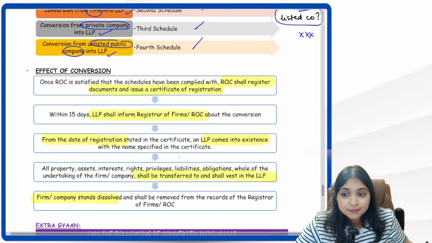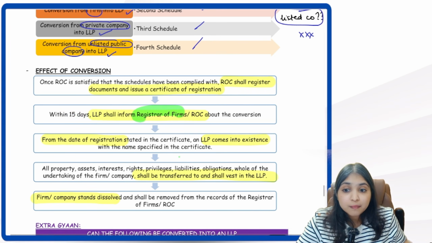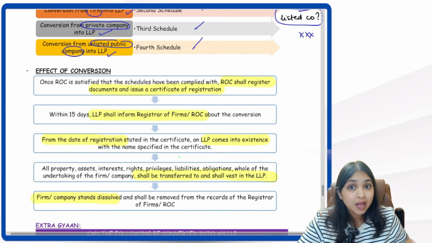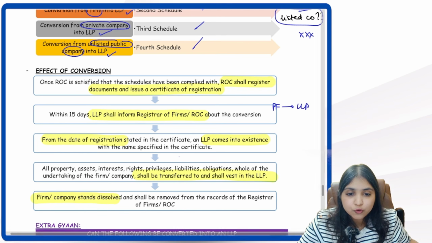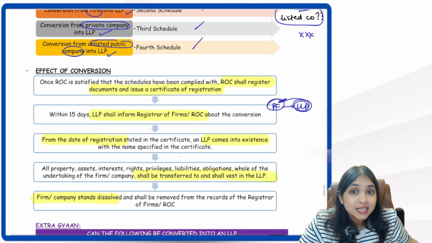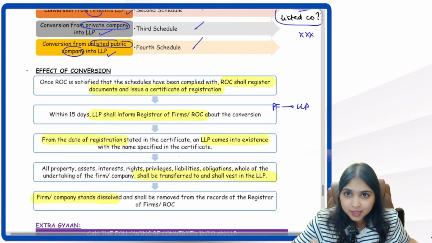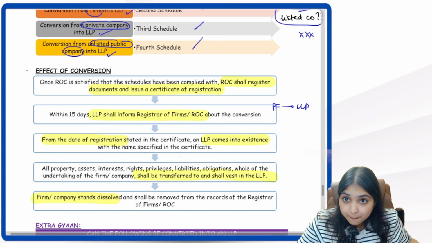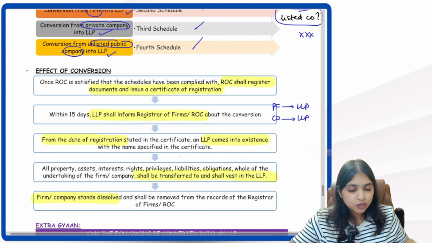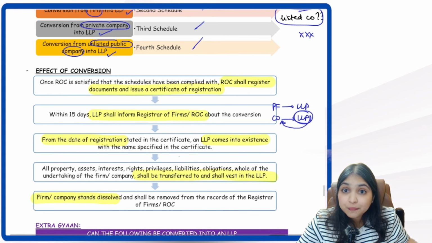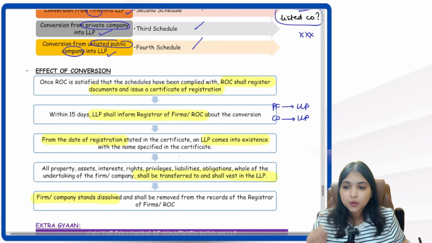Within 15 days, that new LLP will inform the registrar of firms or ROC about conversion. What does this mean? If partnership firm got converted into LLP, after the conversion is over, LLP has to inform the registrar of firms about the conversion. If private company or unlisted company is getting converted into LLP, after conversion is over, this LLP has to inform ROC about the conversion.